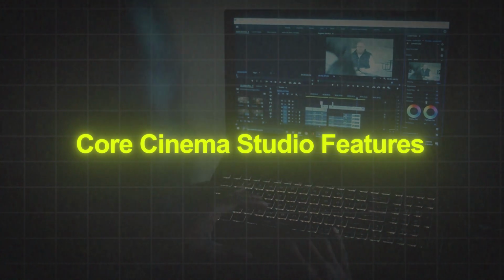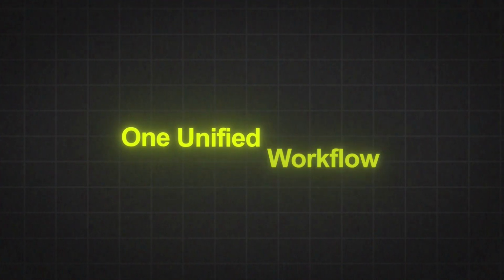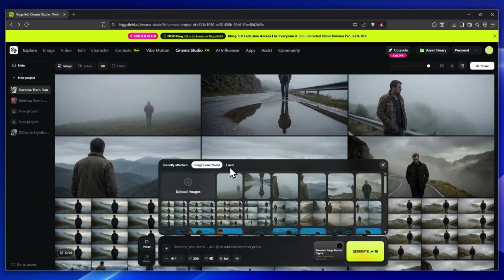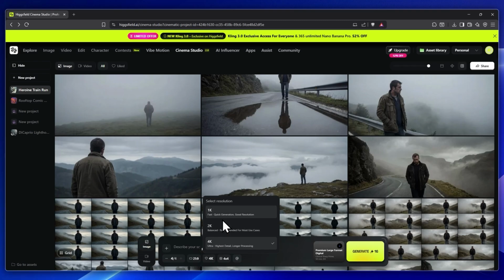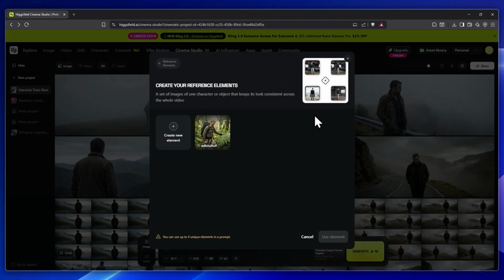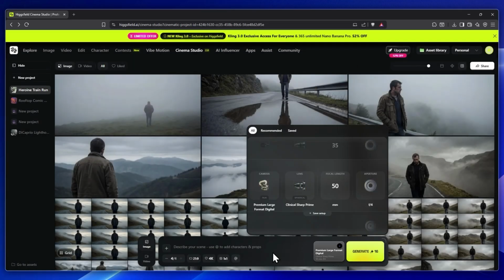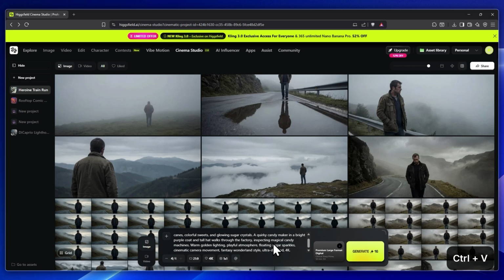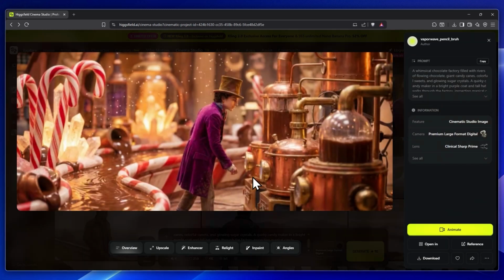Core Cinema Studio features. Cinema Studio 2.0 is built around one key principle: creative control without complexity. One unified workflow. Everything happens inside one workspace. You start with a text prompt, generate your hero frame, explore it in 3D, compare variations in grid, animate into video, add characters, assign emotion, choose genre, control camera movement, adjust speed. No exporting, no switching tools, just filmmaking.